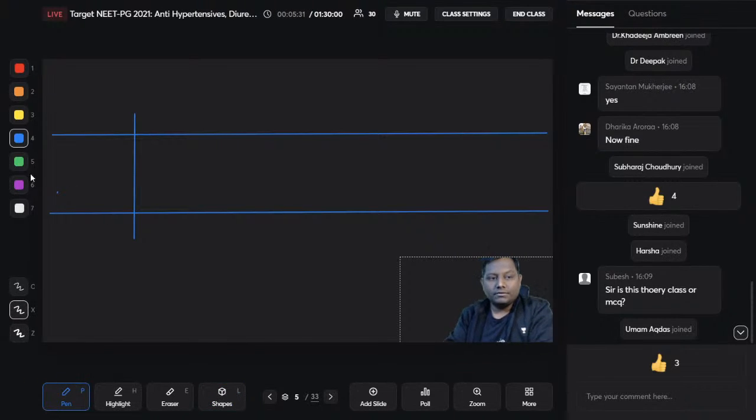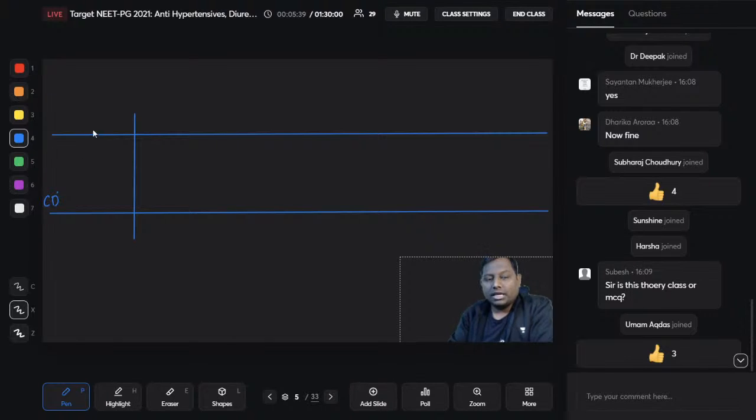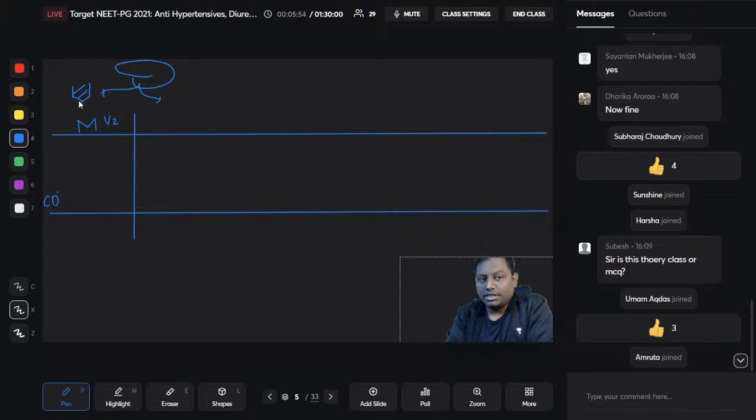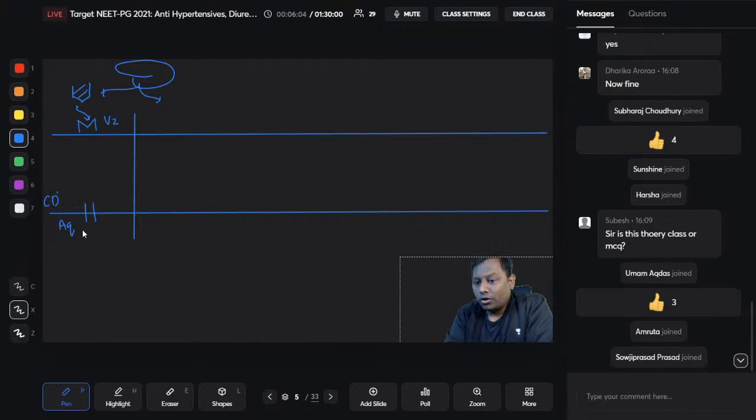What I have drawn here is one of the segments of the collecting duct. Please pay attention to this one. In this collecting duct, let us say this is the V2 receptor that is present over the collecting duct. This V2, the vasopressin receptor: whenever ADH or vasopressin, which is the same thing, is released from the central nervous system, it acts over the V2 receptor and causes upregulation of the aquaporins. These aquaporins are pure water channels, and they cause reabsorption of the water.